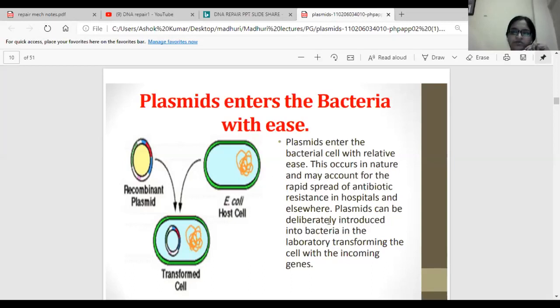As we have said, a plasmid can be easily transferred from one bacteria to another. That is why antibiotic resistance is being spread in hospitals and other areas now. Plasmids can be deliberately introduced into bacteria in the laboratory, transforming the cell with the incoming genes. Naturally, there is a mechanism of plasmid transfer from one bacteria to another. But now in the lab, we want to insert a plasmid into a particular cell. How this can be done we will see in later slides, but we have to make the plasmid enter the cell.